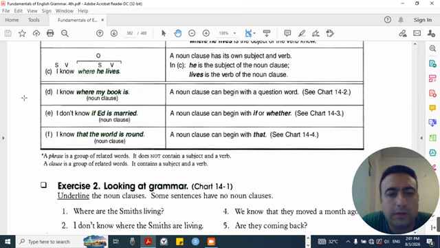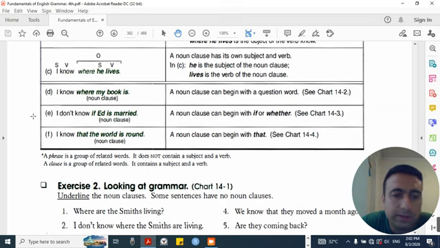D. I know where my book is. Noun clause. A noun clause can begin with a question word. See chart 14-2. E. I don't know if Ed is married. Noun clause. A noun clause can begin with if or whether. See chart 14.3.